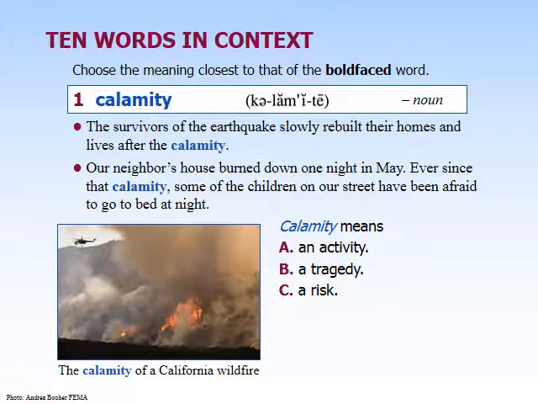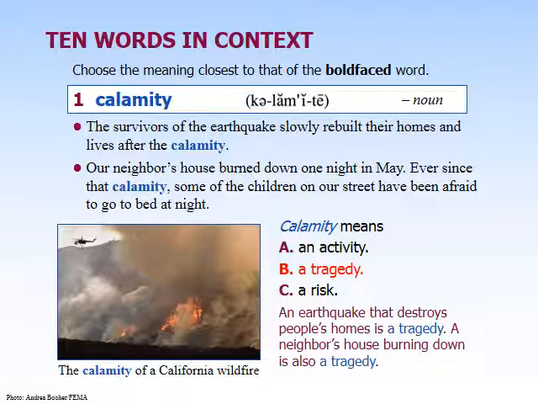So our first word here is calamity, and this is a noun. So remember, these ITY words tend to be nouns. The survivors of the earthquake slowly rebuilt their homes and lives after the calamity. Our neighbor's house burned down one night in May. Ever since that calamity, some of the children on our street have been afraid to go to bed. So what a calamity is, is a tragedy or a disaster. On page 21, calamity is an event bringing great loss and misery. So the word tragedy is actually appropriate.